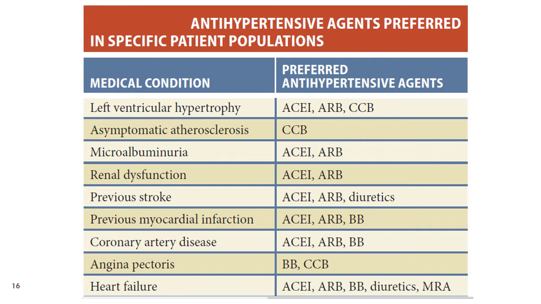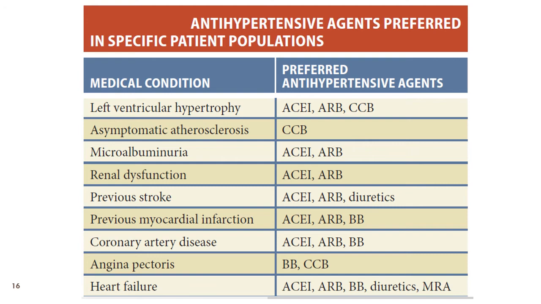Let us have a look at the different diseases which might be present along with hypertension, which will define which drug may be prescribed and preferred over the other drugs for treatment of hypertension. Patients with left ventricular hypertrophy have increased sympathetic stimulation and renin-angiotensin system activation.